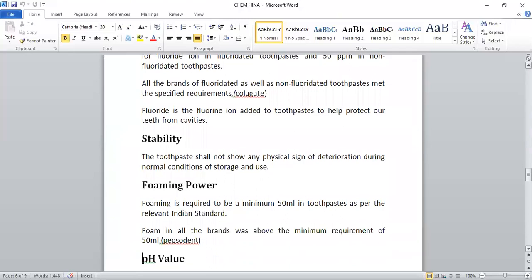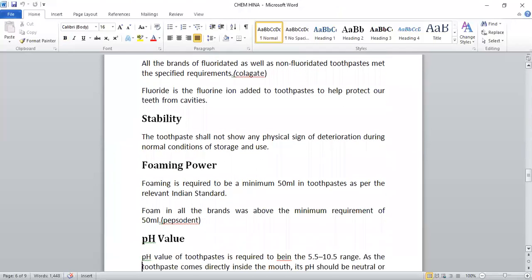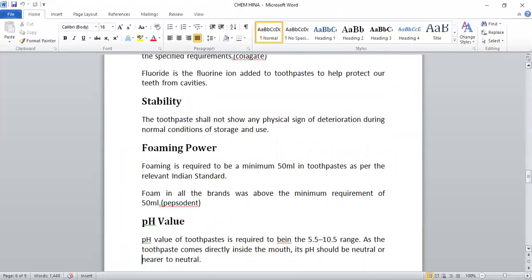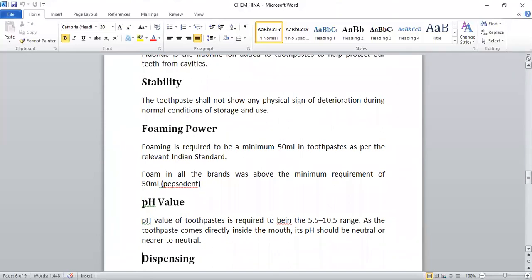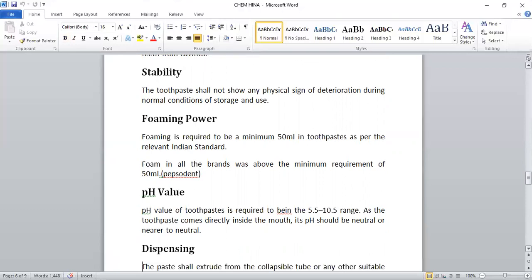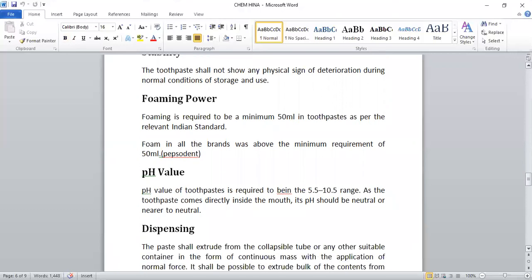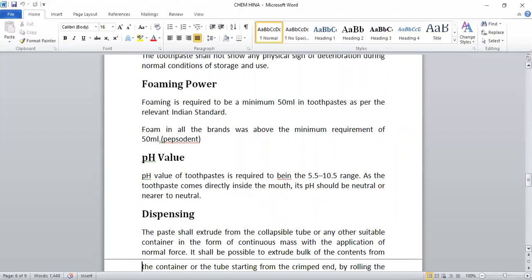Stability. The toothpaste shall not show any physical sign of deterioration during normal conditions of storage and use. Foaming power. What is foaming power? Foaming is required to be a minimum of 50 ml in toothpaste as per the relevant Indian standard. Foam in all the brands was above the minimum requirement of 50 ml. Pepsodent is the example.